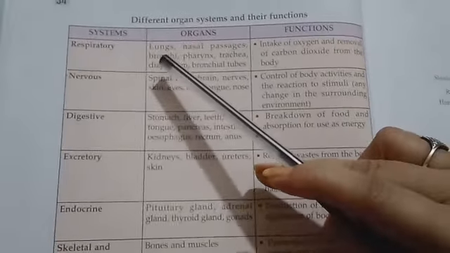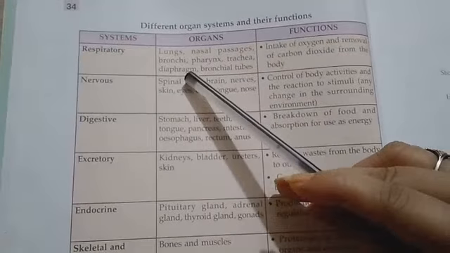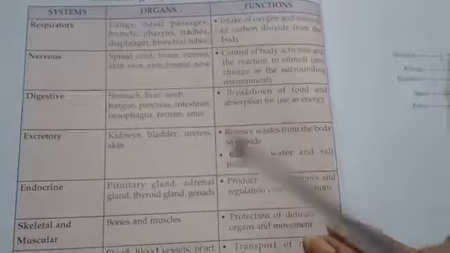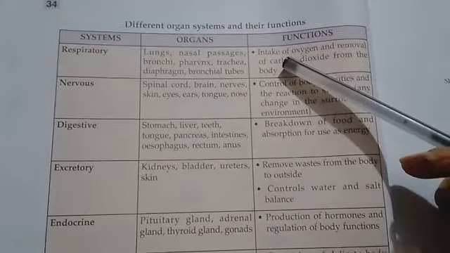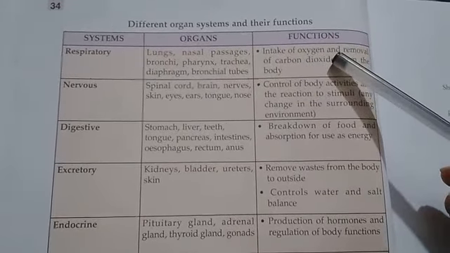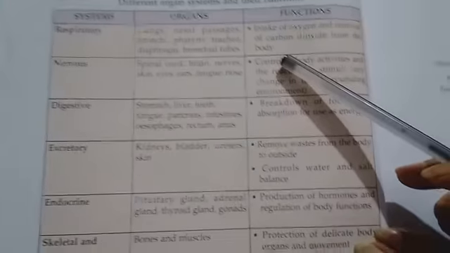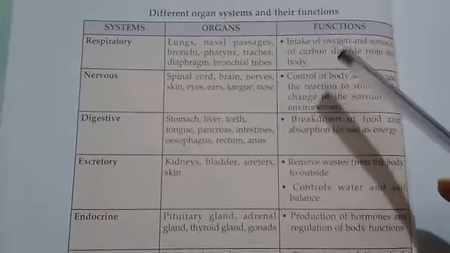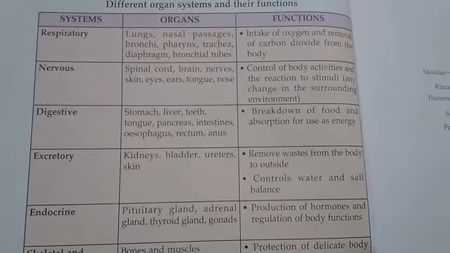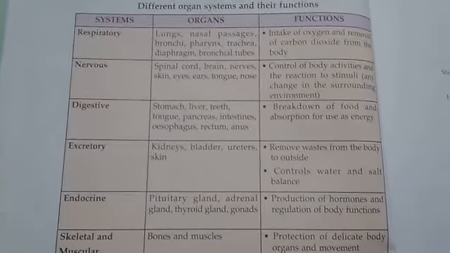And what are the functions of the respiratory system? It is intake of oxygen and removal of carbon dioxide from the body. What we do in every moment. Without it, we can't live.